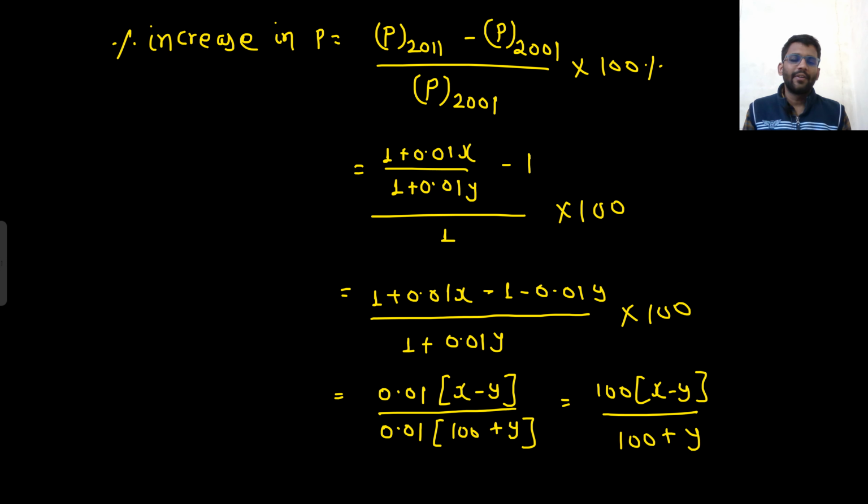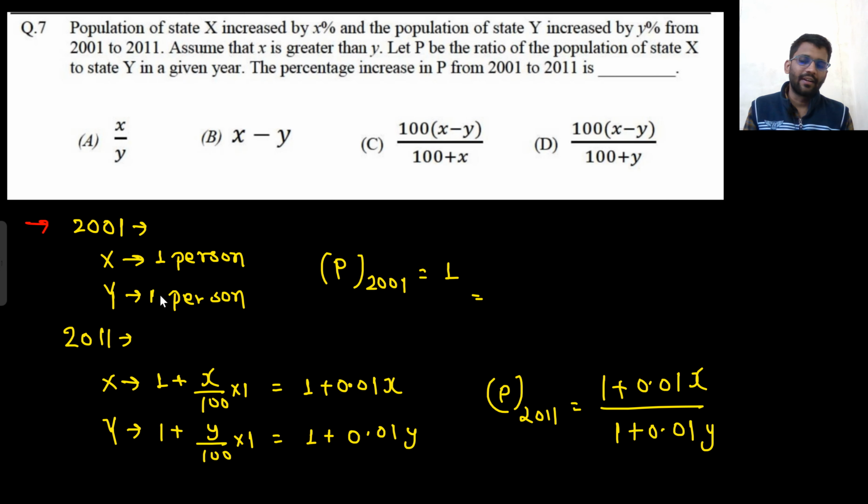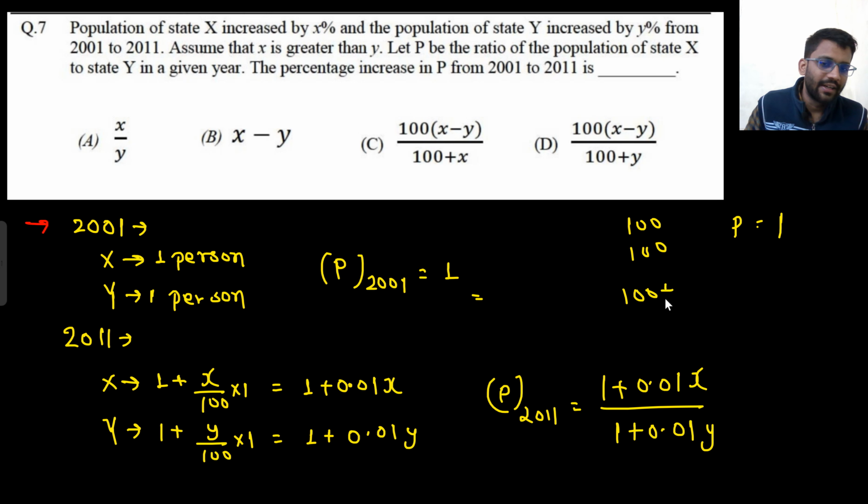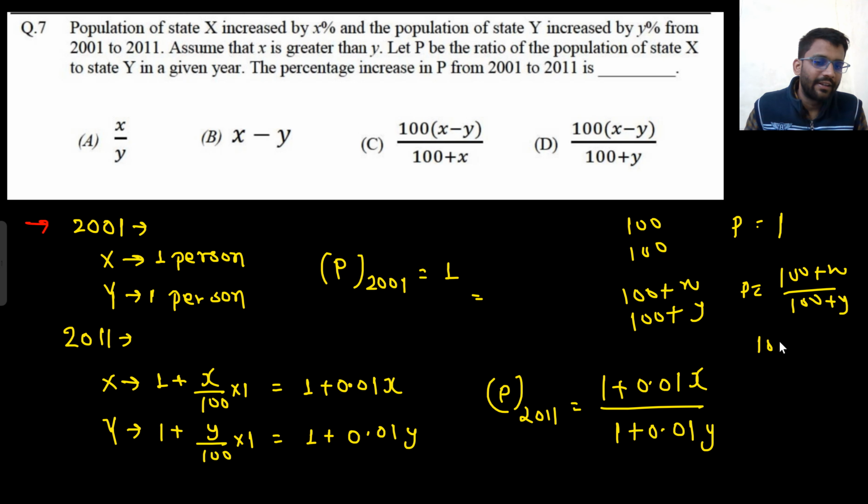That's it. If you had assumed 100 people of x and 100 people of y, then the calculation would become much easier, right? Initially the P value is 1. Then x percent is increased. That means 100 plus x would be the next value, 100 plus y would be the next value. So now the P value would become 100 plus x upon 100 plus y. Now you need to find final minus initial upon initial.